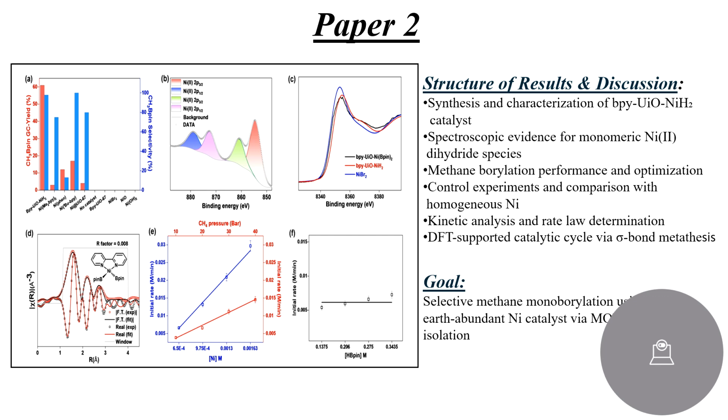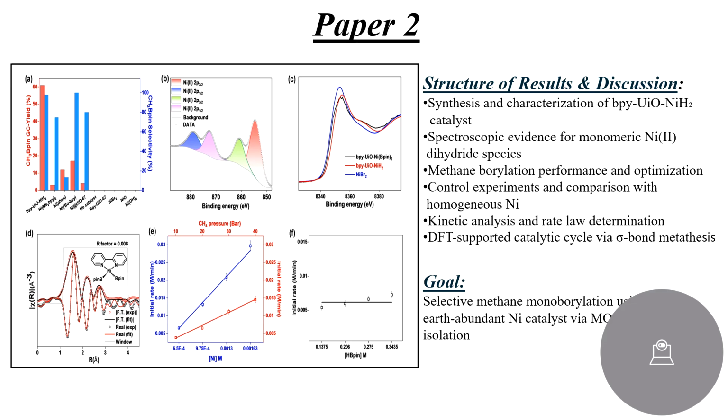First, again, it starts with the basics. Did they build the right catalyst? They synthesized the nickel catalyst inside the MOF pores and used spectroscopy to prove the nickel is really there. But more importantly, they prove it's in the exact right form, that is, a nickel dihydride species. That specific detail is the secret, so they spend time proving it right at the start.